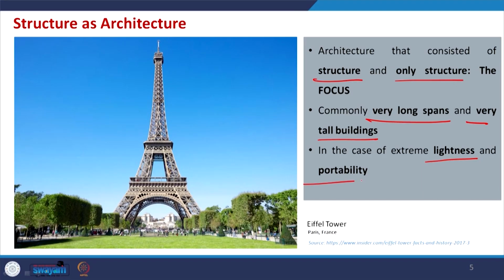That is basically an example of structure, and then finally the overall outcome comes as architecture. Sometimes, to make a structure portable, it should be with the structure. So, let us see some more examples.